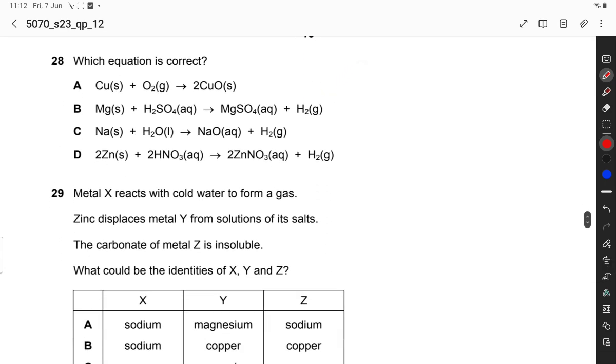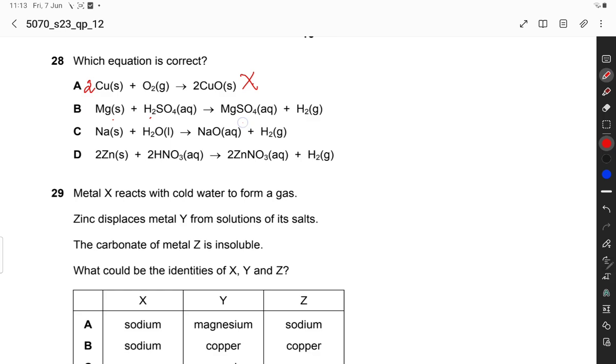Question number 28, which equation is correct? Copper plus oxygen to form copper 2 oxide, copper solid plus oxygen to form 2CuO. So this is not a correctly balanced equation, so this is incorrect. Magnesium plus sulfuric acid to form magnesium sulfate.